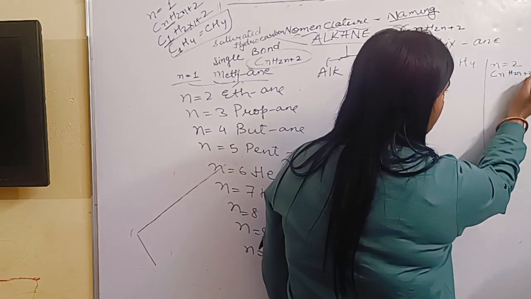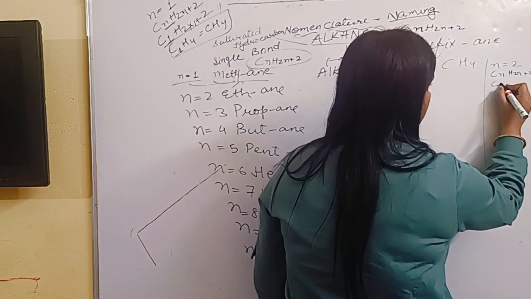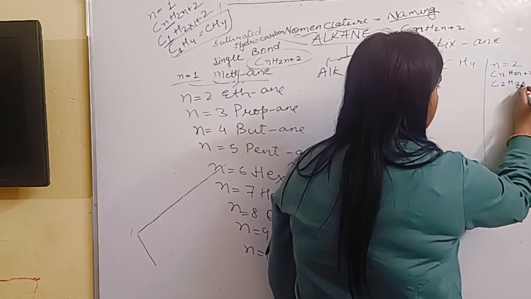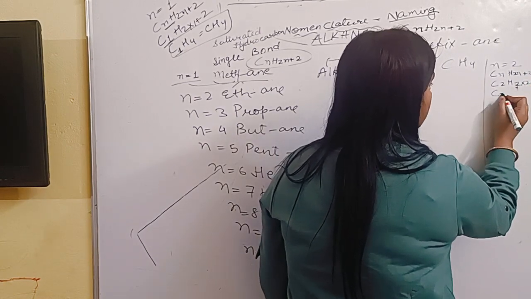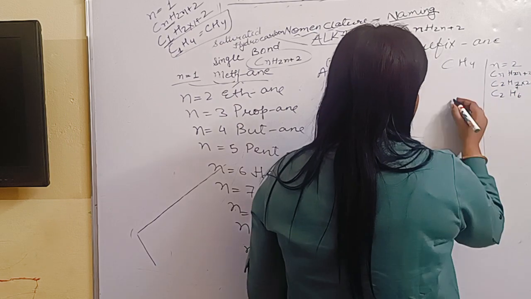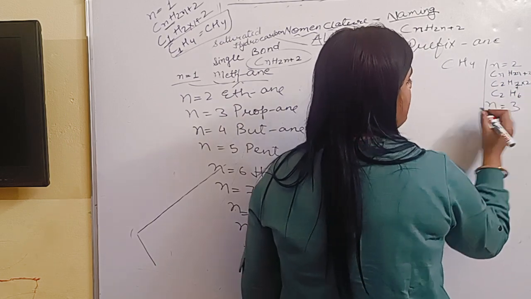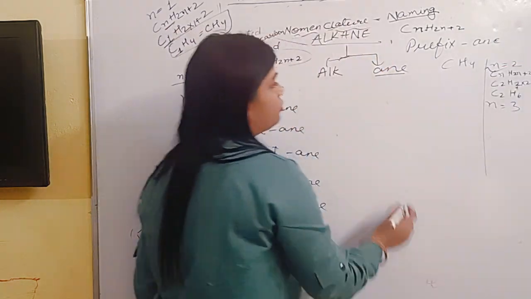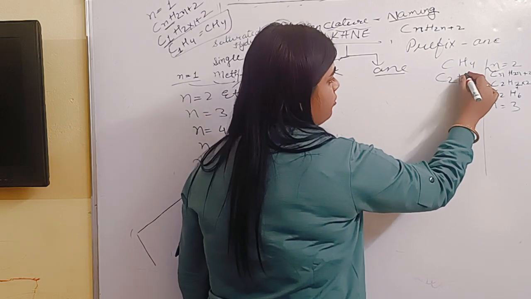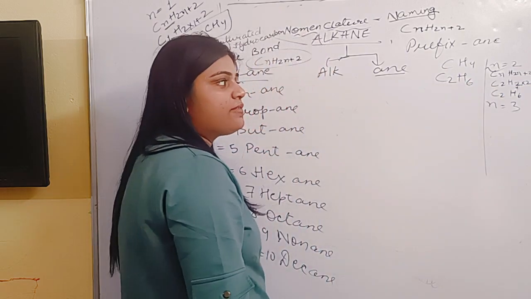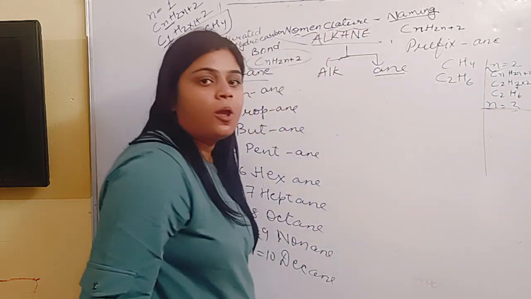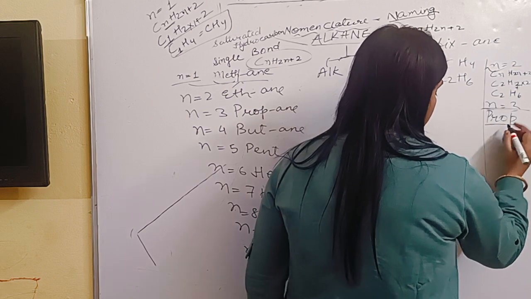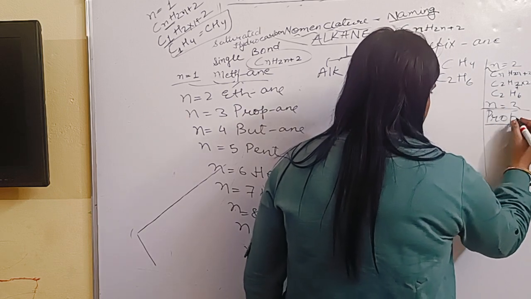CnH2n+2. So what will we write here? C2H2 into 2 plus 2, so C2H6. So for ethane, that means n equal to 2, the formula is C2H6. Then when n is equal to 3, n equal to 3 means prop. So prop means n equal to 3.